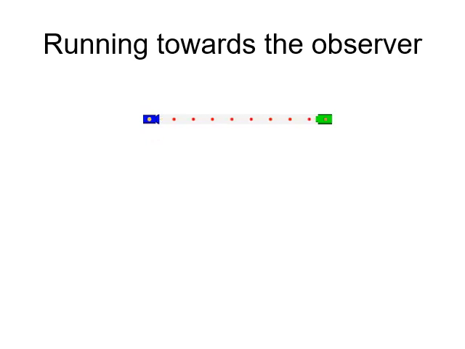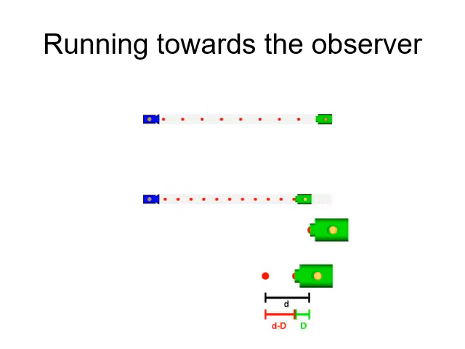However, if whoever's shooting wants this person to be pummeled by these paintballs more quickly, they could be firing still at the same rate, fire, fire, fire, but if they're running towards the person at the same time, these paintballs will all get squished up together because you're moving closer to where the last paintball was fired before you fire the next one. And so that space becomes smaller. And then even though the frequency at which you're firing is still the same, the frequency at which they receive it becomes greater, and it becomes a faster pace at which it receives those paintballs.